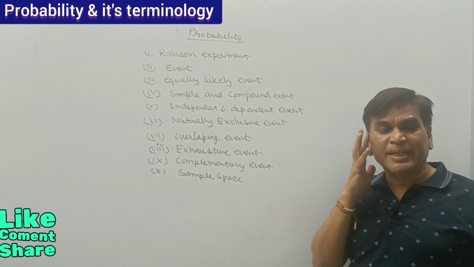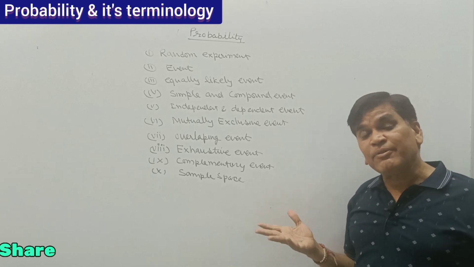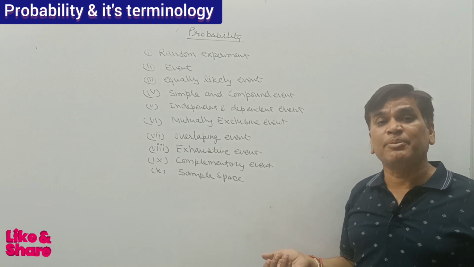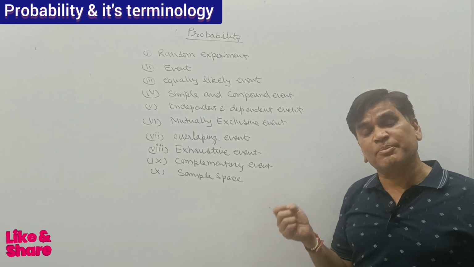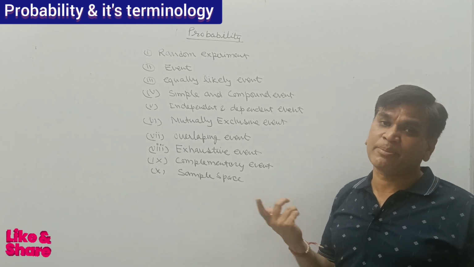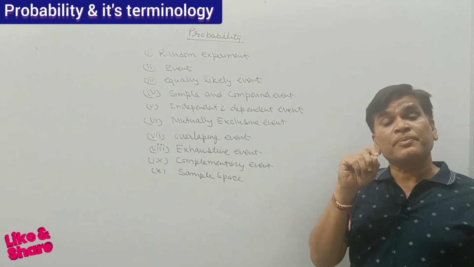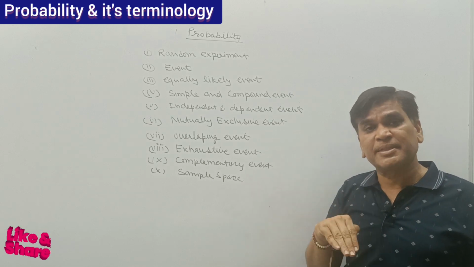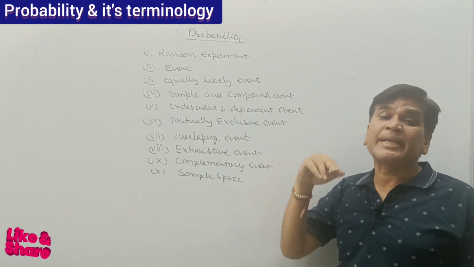Similarly, if I am throwing a dice, the equally likely events may be 6. It may be 1, 2, 3, 4, 5, or 6. So the probability of all these is 1/6. When the events have the same probability of occurrence, that is called an equally likely event.